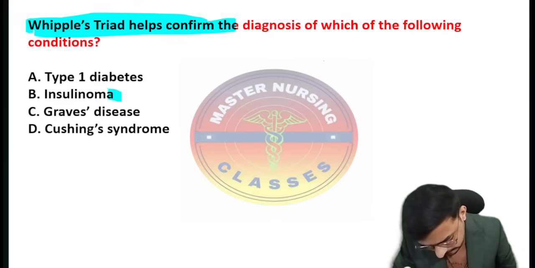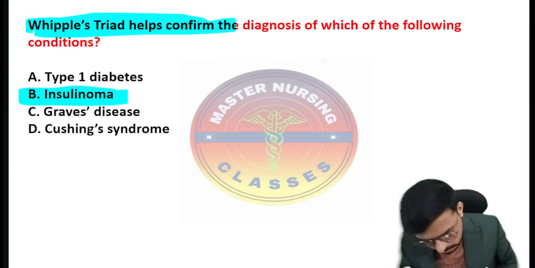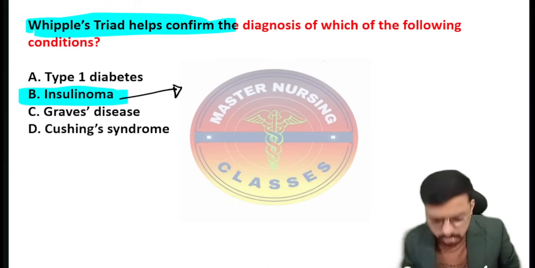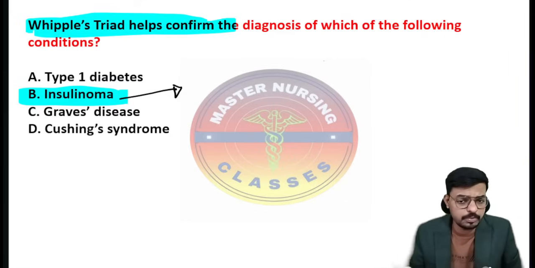Almost all of you have given the correct answer. That is insulinoma. Sir, what is insulinoma? Insulinoma is a tumor of the islets of Langerhans cells, or the beta cells of the pancreas, where it is excessively producing insulin.